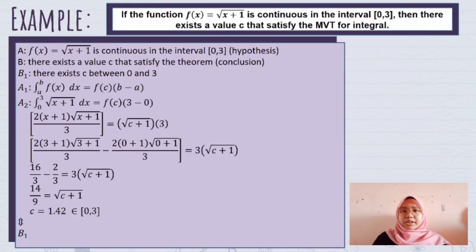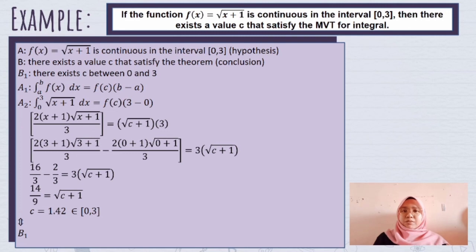Next example, the question is: if the function f(x) equals square root of x plus 1 is continuous in the interval [0, 3], then there exists a value c that satisfies the mean value theorem for integrals. We declare f(x) equals square root of x plus 1 is continuous in the interval [0, 3] as the hypothesis, and there exists a value c that satisfies the mean value theorem for integrals as the conclusion. The key question is, how can we show that there exists a value c that satisfies the mean value theorem for integrals? For B1, there exists c between 0 and 3.